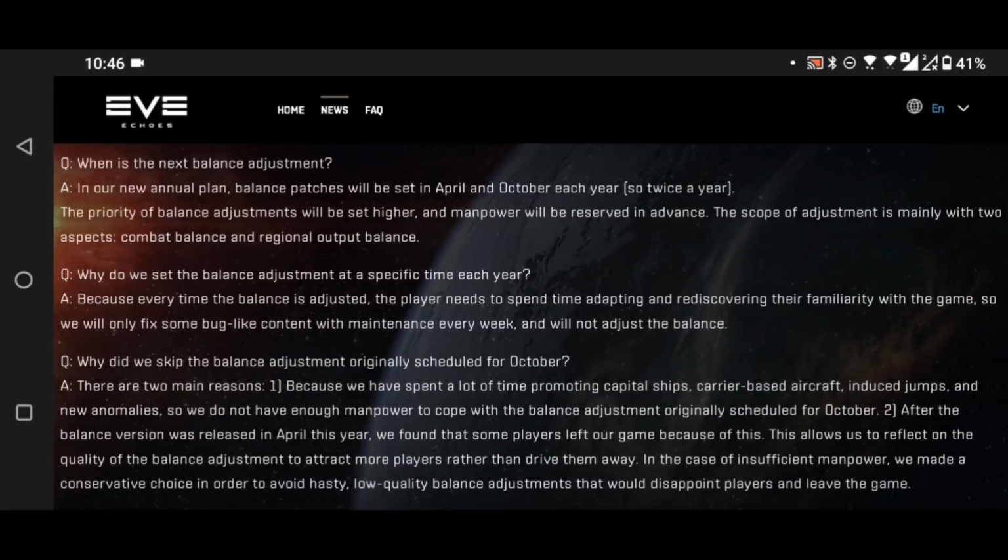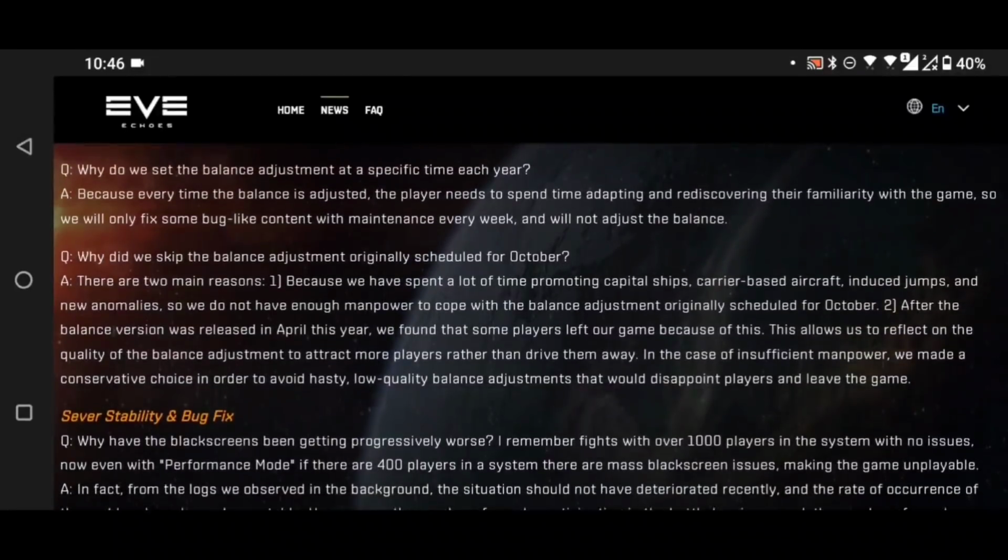If we're not going to be able to get faster moving balance, which we do get sort of, I spoke to the guys, and basically they have said that they might change a few little bits and pieces, like if there's something really pressing, they might put it into weekly maintenance. So they have conceded on that, but ultimately it is still going to be two big balance patches, but they are going to be dedicated, which I like that bit at least.